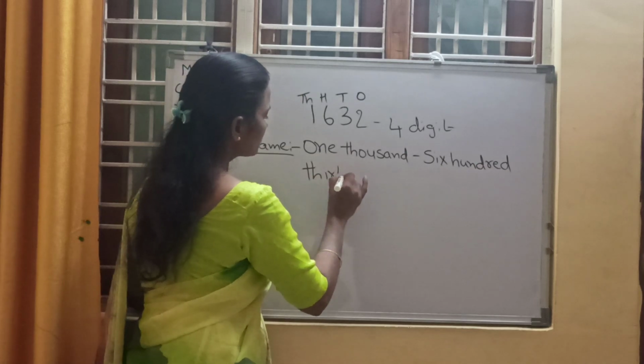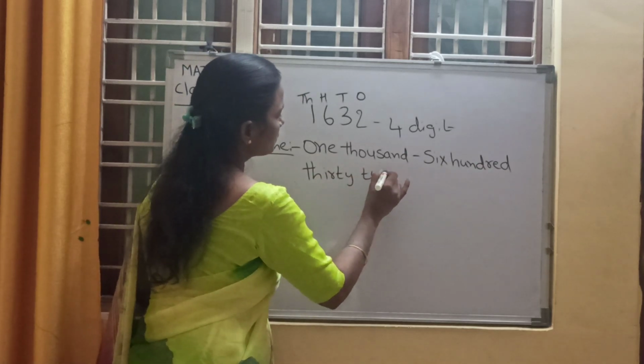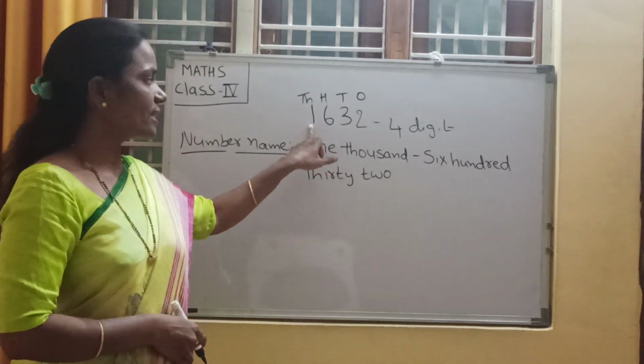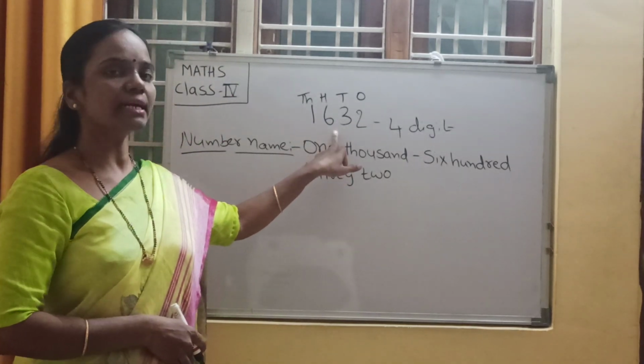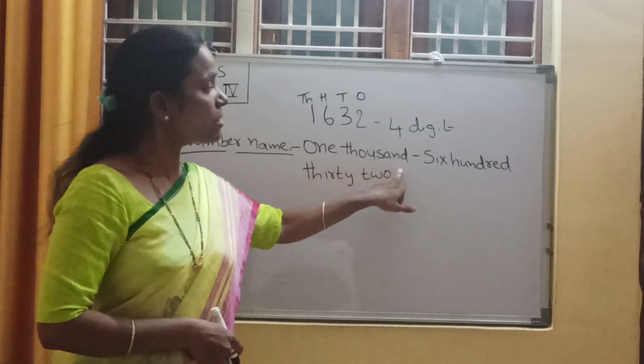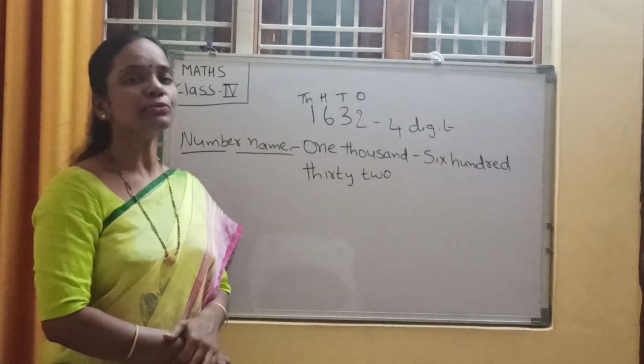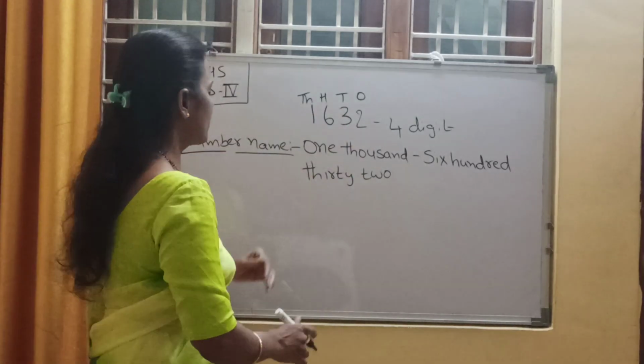Understood, children? Everyone repeat after me. 1632. Now I am going to write place values for this number.